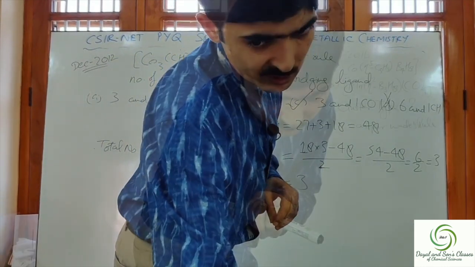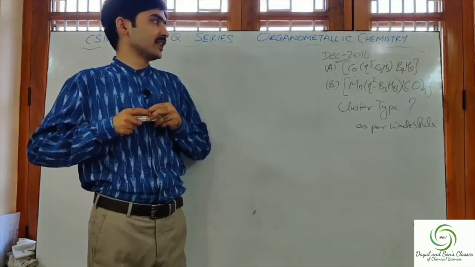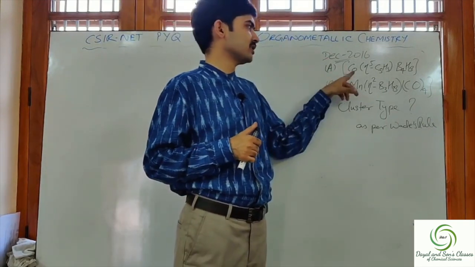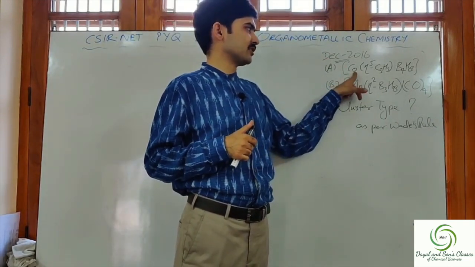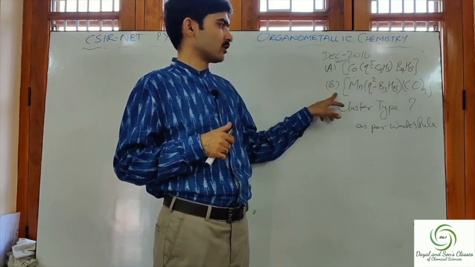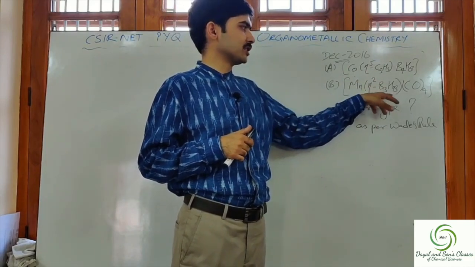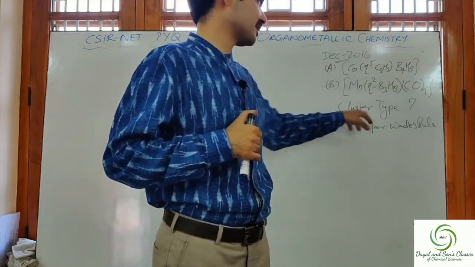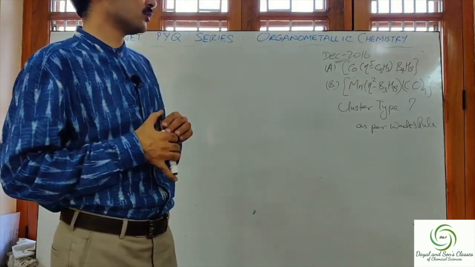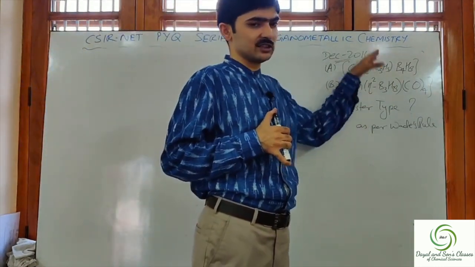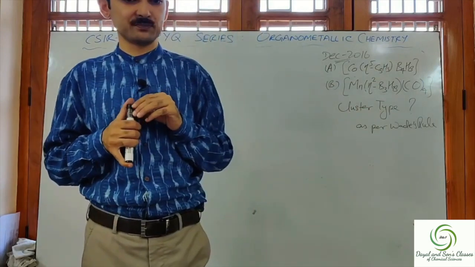Let me pause the video. Okay. The next question is from December 2016. In this, two complexes are given. Complex 1 was given as cobalt (η5-C5H5) B4H8, and the second complex was given as Mn (η2-B3H8)(CO)4. And in these two complexes, the cluster type was asked based on Wade's rule. As per Wade's rule, what will be the cluster type of these two complexes? That was asked in the question.